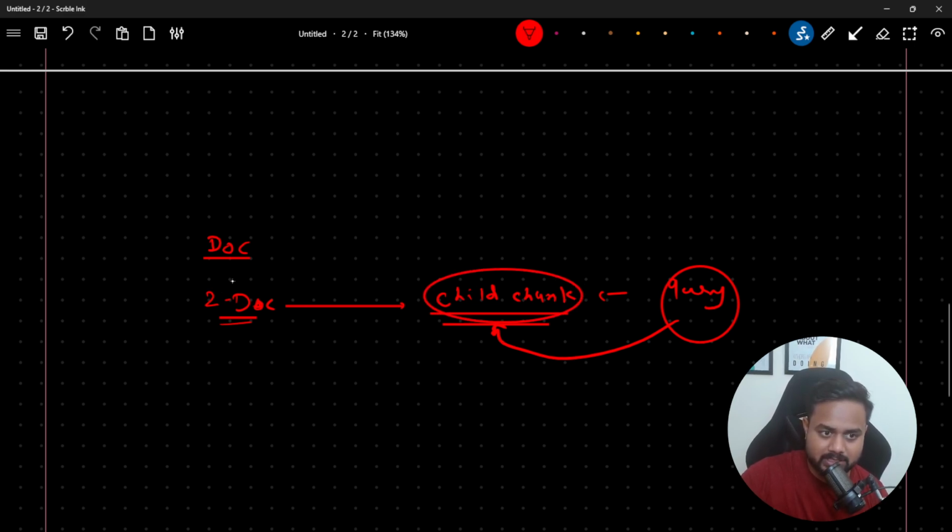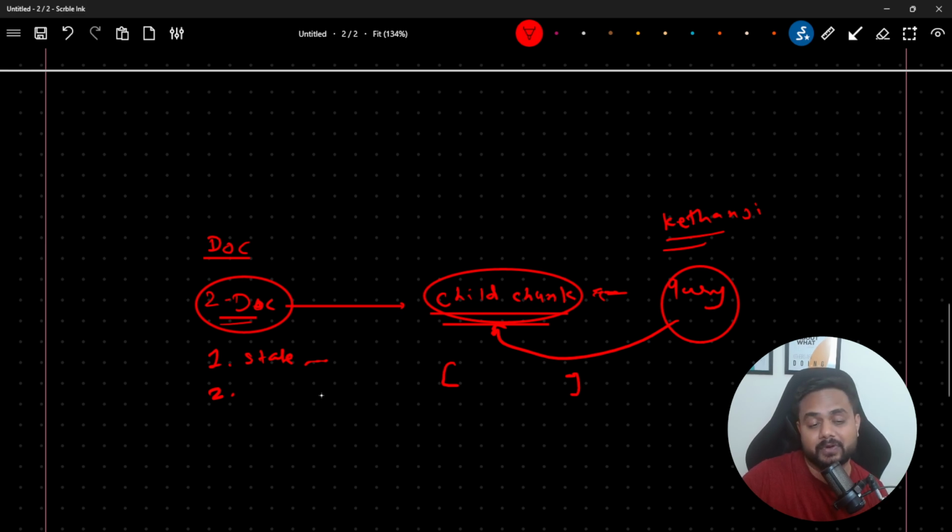Here are two documents. Let's say the query is asking about something, and it will find a similarity search. Let's say my first document is the State of the Union and my second document is, what is the name of it? Tell me.